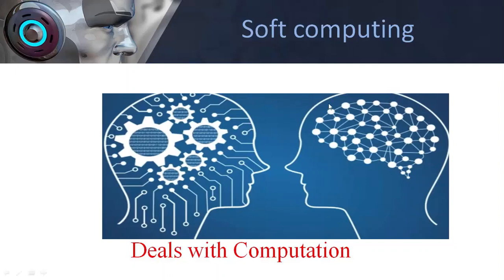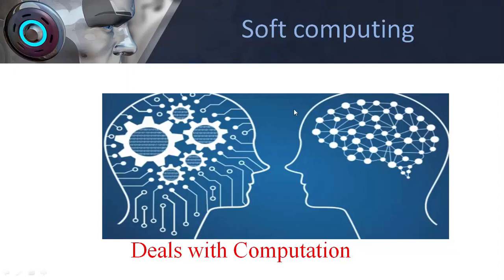So on this side of the figure, we can see the human brain, which is actually a network of so many millions of neurons working together to give us intelligence, the power of decision making in the current situation or in any environment.